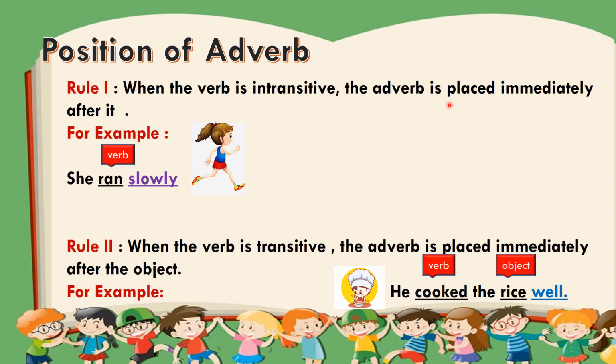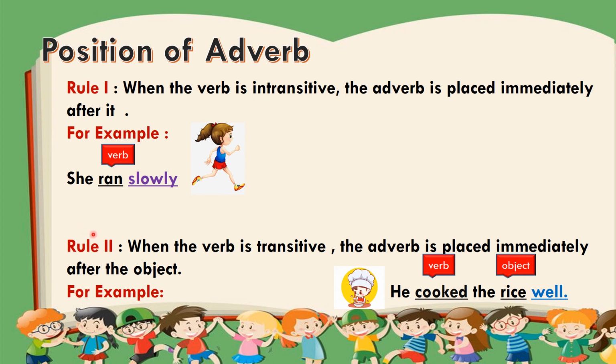First of all, let's discuss what an intransitive verb is. Verbs that do not require an object to complete their meaning are called intransitive verbs. So, she ran slowly. In this sentence, ran does not require an object to complete the meaning. So your adverb will come immediately after the verb, which is ran.